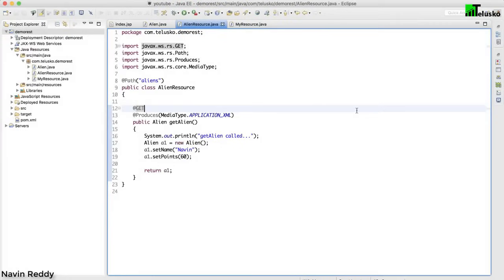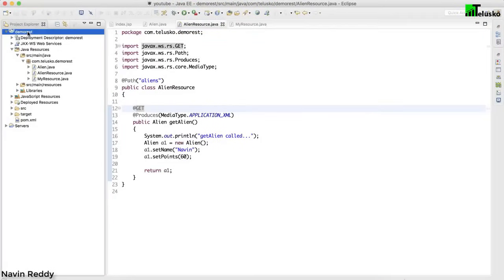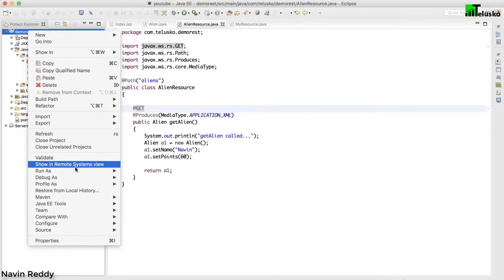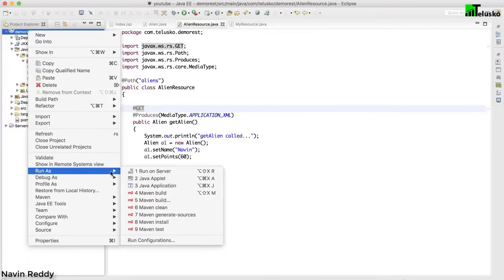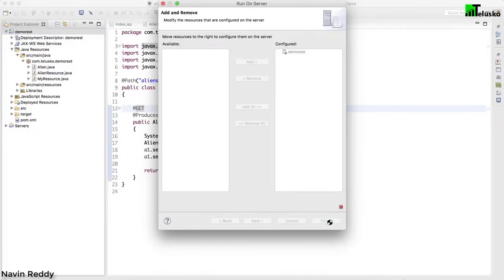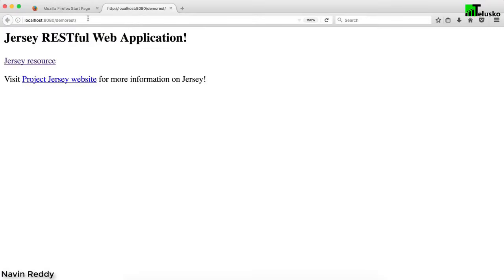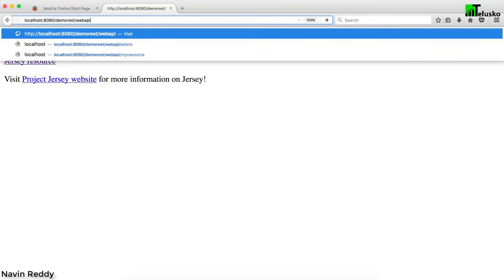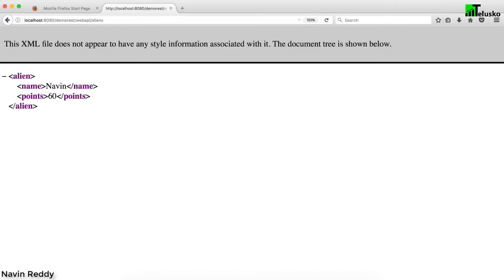So in the last video, we saw how to return this list, right? In fact, let me just run this code once again to show you what we did in the last session. Let me run it as Run on Server. Let's say next and click on finish. By the time it runs, it's already in running state. Let me say, okay, demo REST. We have to mention the web API, if you remember, and then request for the aliens. I will say aliens, and you can see we are getting one alien.